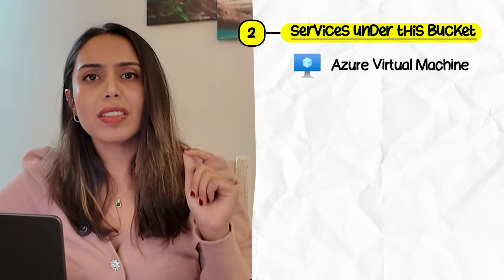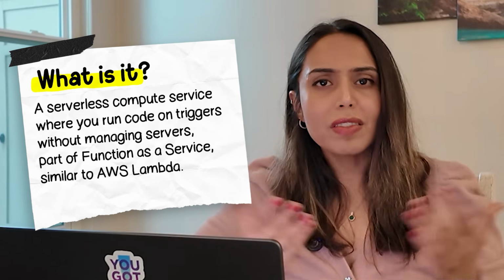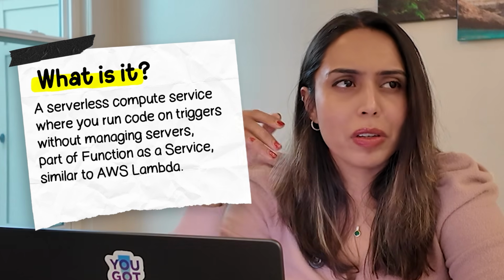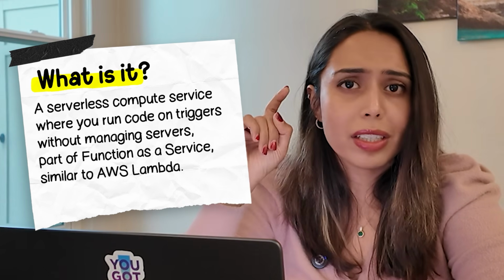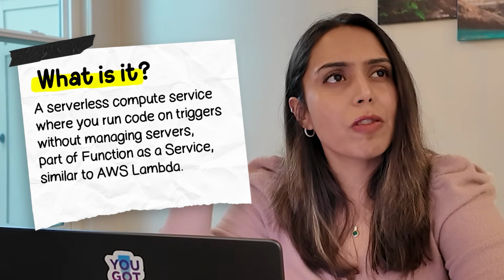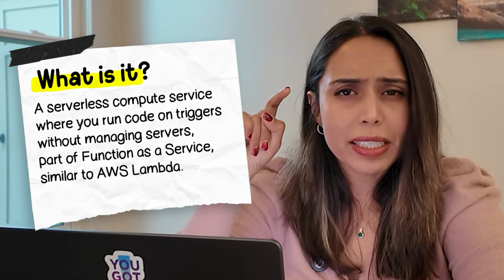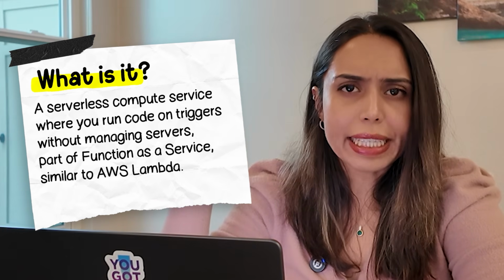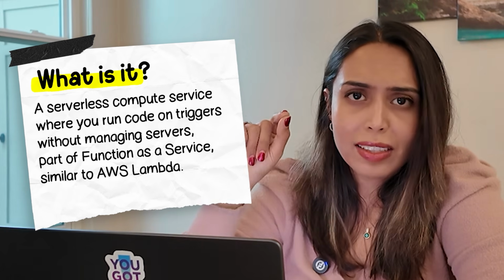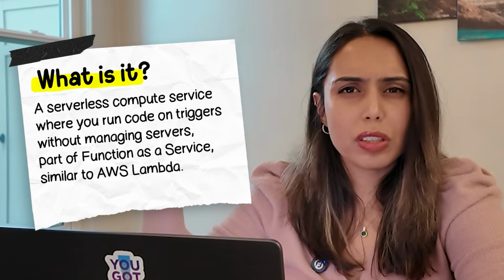Our number 2 compute service is Azure Functions. This is our serverless compute. It doesn't mean that it doesn't operate on a server, but the key differentiator here is that you are not managing that server. You live with the idea of it being serverless. You write code, you set a trigger, Azure runs it, and you manage nothing. This service is a part of function as a service, similar to AWS Lambda or GCP Cloud Run functions.